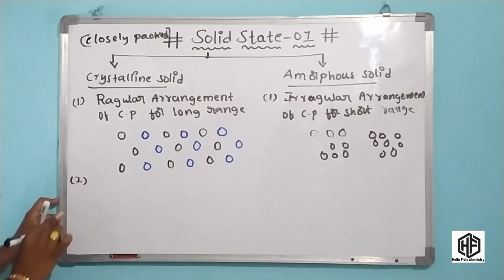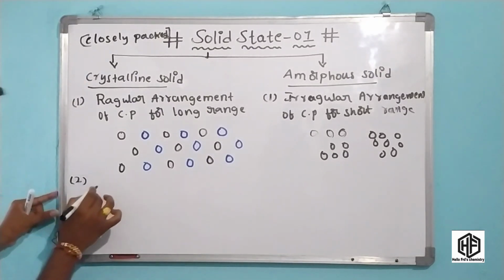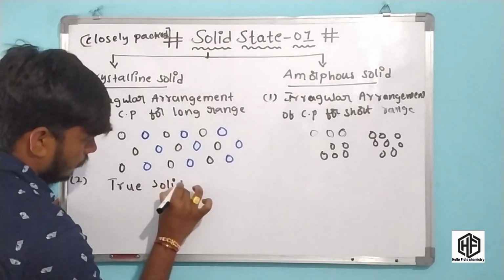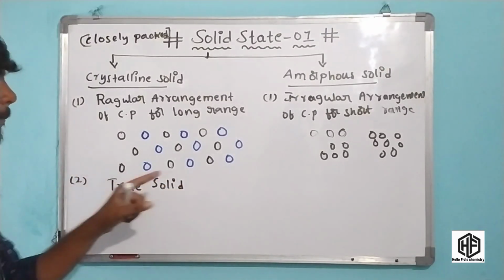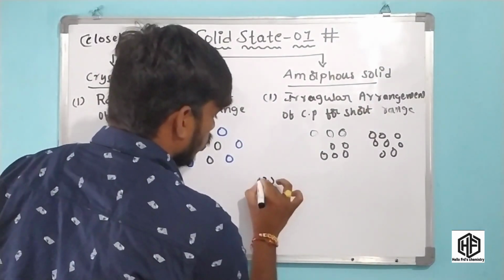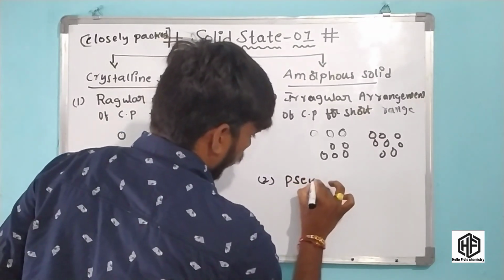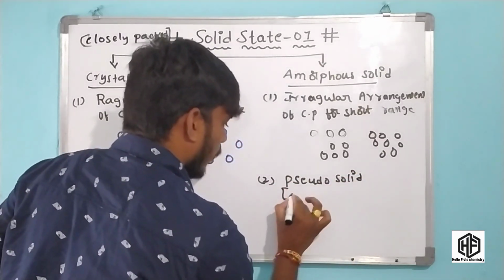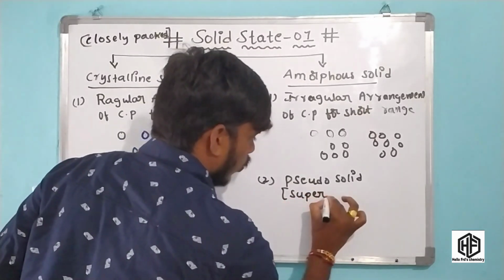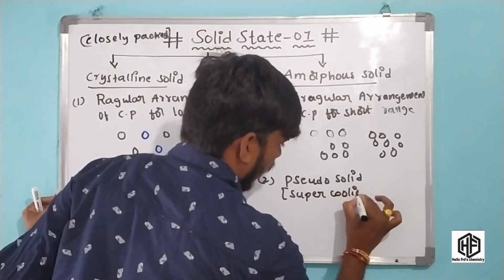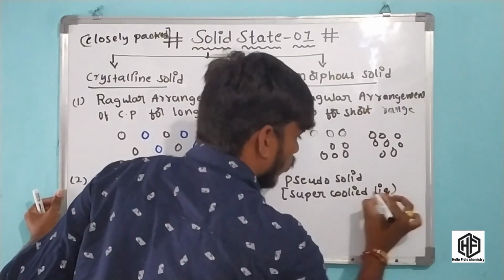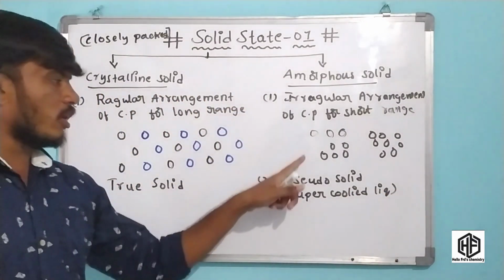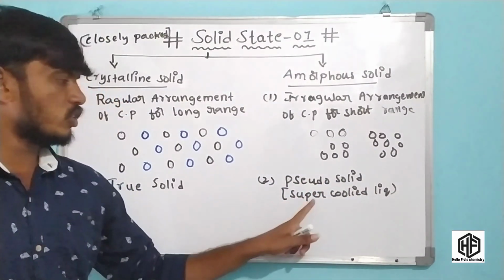The second important difference is that crystalline solids are true solids, but amorphous solids are pseudo solids. It means they are super cooled liquids. Crystalline solids are true solids, but amorphous solids are pseudo solids, meaning super cooled liquids.